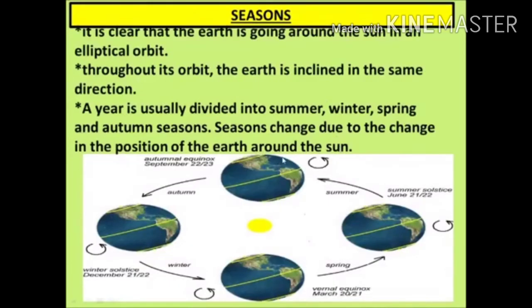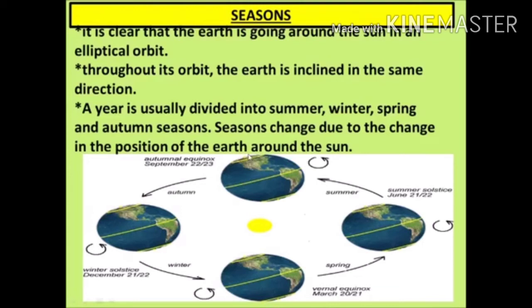We'll see about the seasons in detail. It is clear that the earth is going around the sun in its elliptical orbit. Throughout its orbit, the earth is inclined in the same direction. A year is usually divided into summer, winter, spring and autumn seasons. Seasons change due to the change in the position of the earth around the sun.